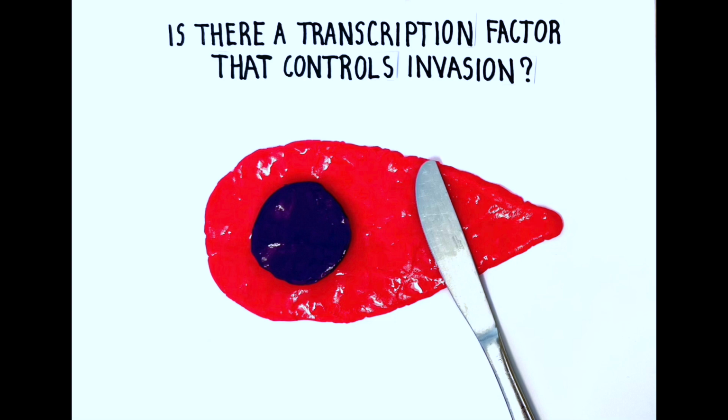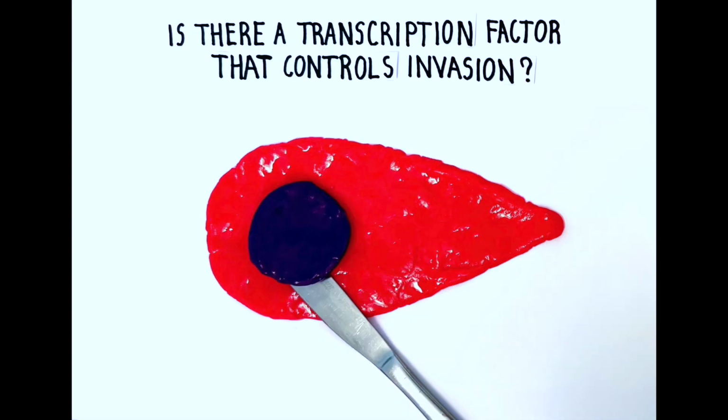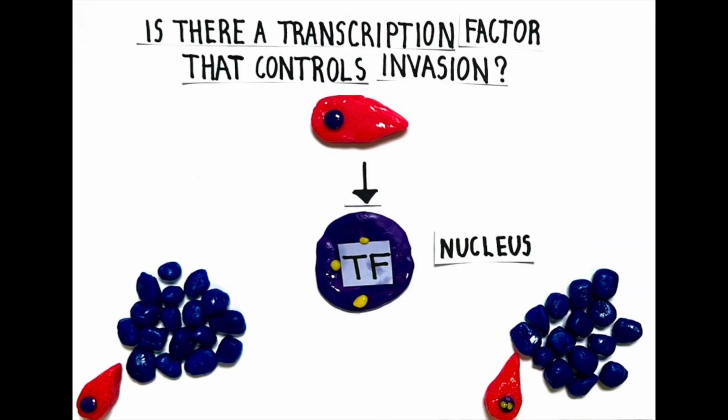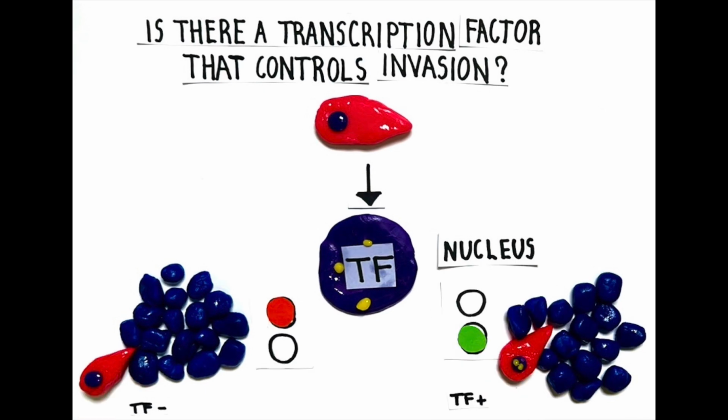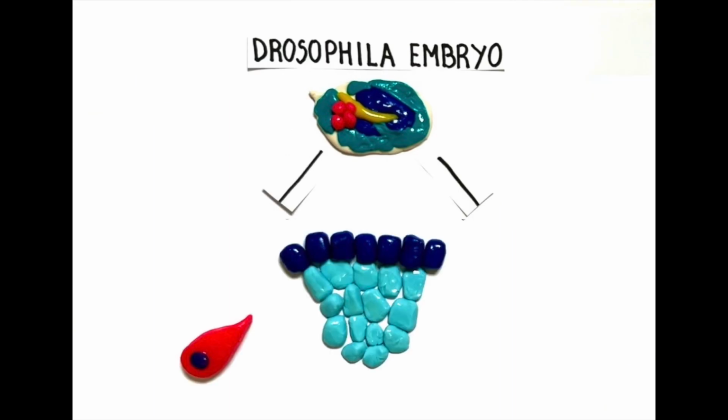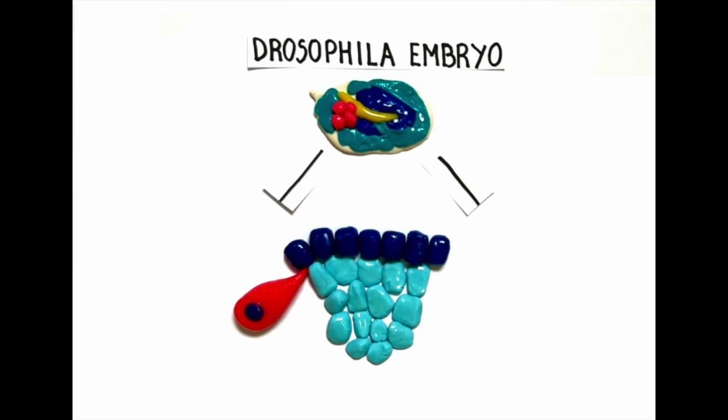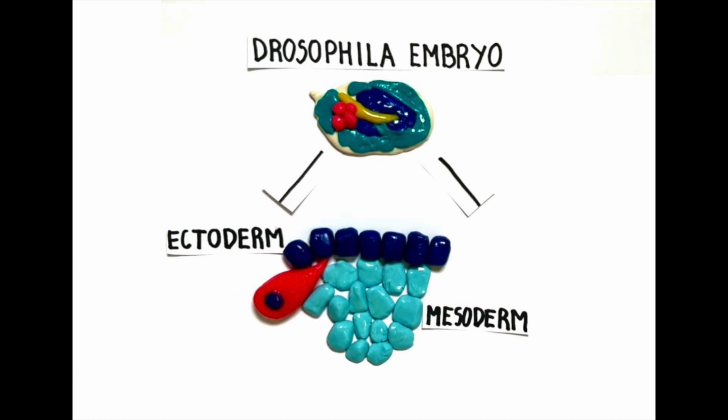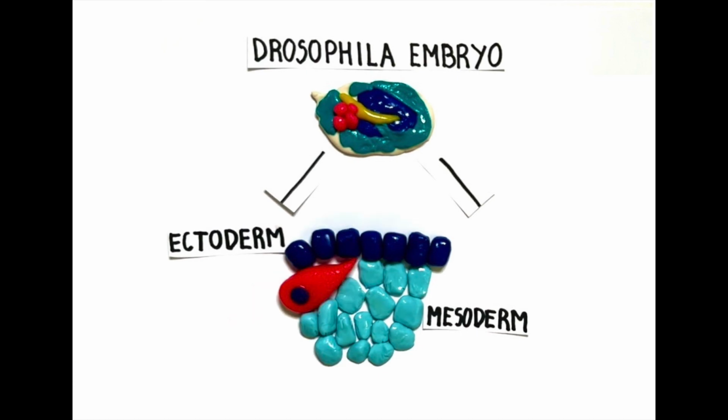We wanted to know if a program that enabled tissue invasion might be induced in immune cells by the enriched expression of a particular transcription factor. We studied this in the simple model of macrophages in the Drosophila embryo, migrating between the two tissues of the ectoderm and mesoderm into the region called the germ band.